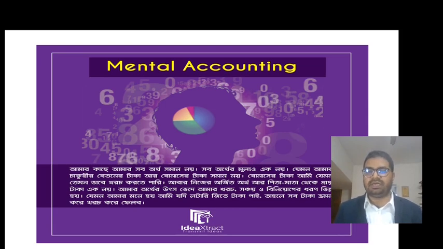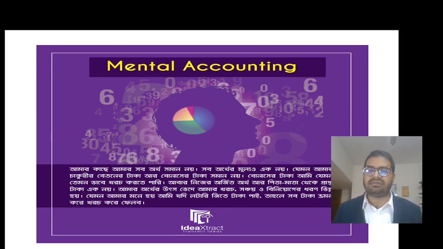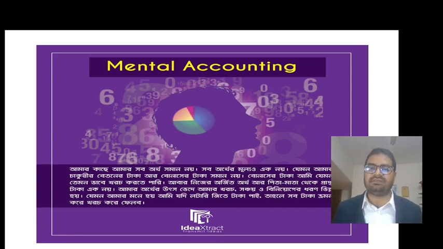So we do not weigh or evaluate the three sets of money equally. Sometimes we become more conscious when we spend money from our salary, and we become very lavish when we spend money from our bonuses. We even become more lavish and careless when we spend money earned from capital gains in the stock market. But the three sets of money are equal in amount, and you can purchase the same thing with any of them.